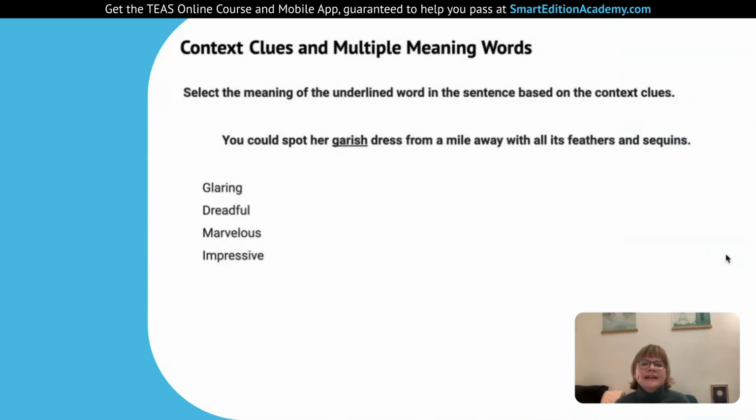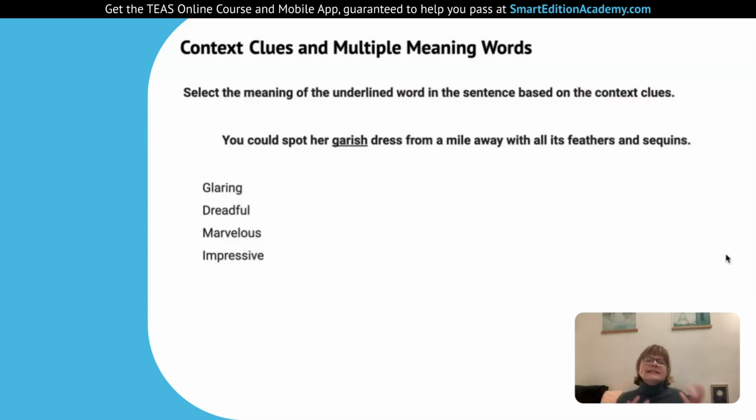And select the meaning of the underlined word in the sentence based on the context clues. So we'll get some context from the sentence. We don't necessarily have to know what this vocabulary word means. If we spot the underlined word, we don't know it, we don't have to panic. We'll just do our best to logically reason. You could spot her garish dress from a mile away with all its feathers and sequins.